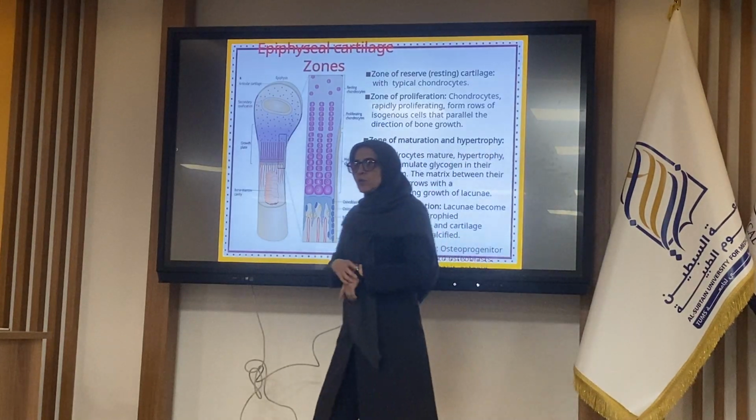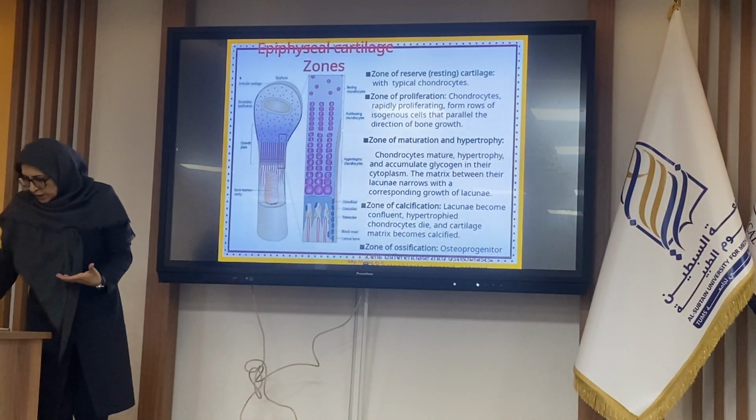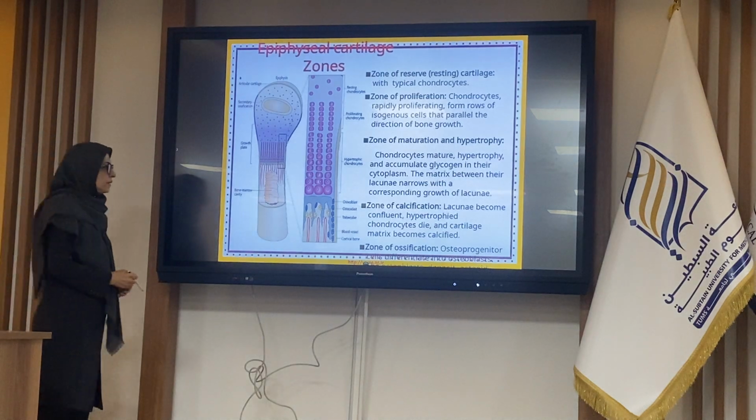Osteoblast and osteocyte. The osteoblast starts the production of the mineralized matrix.